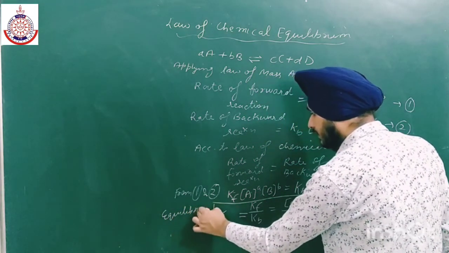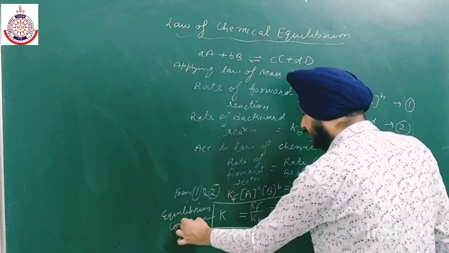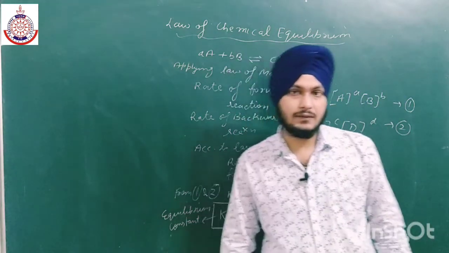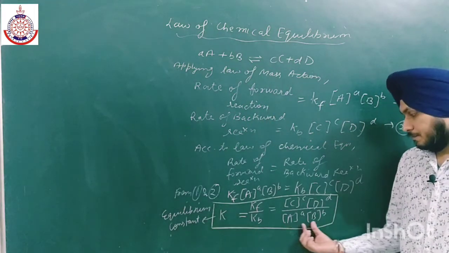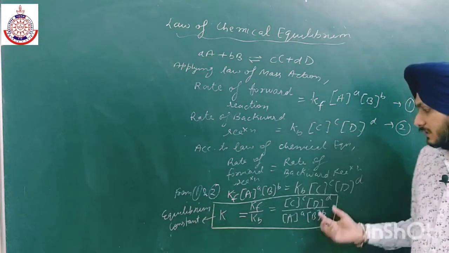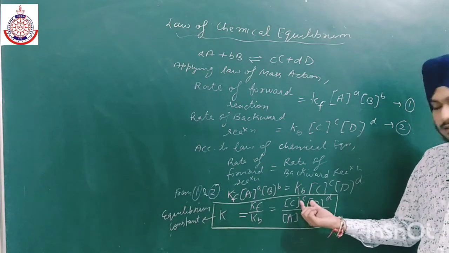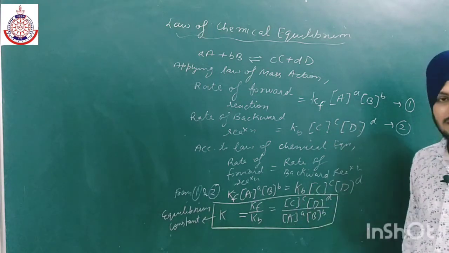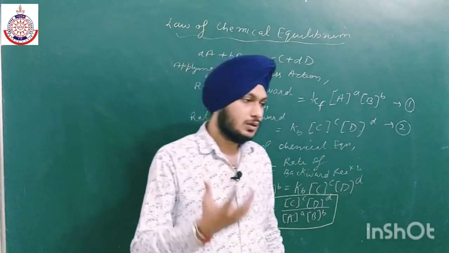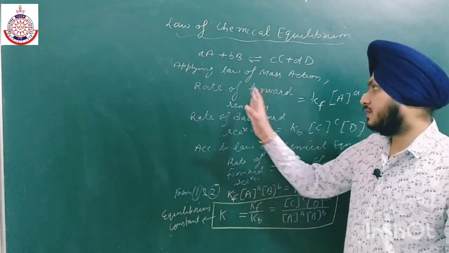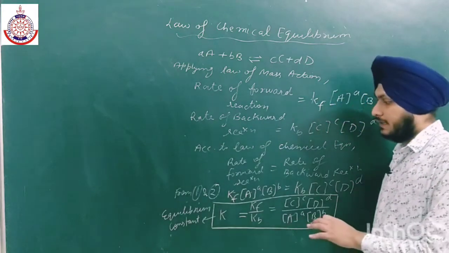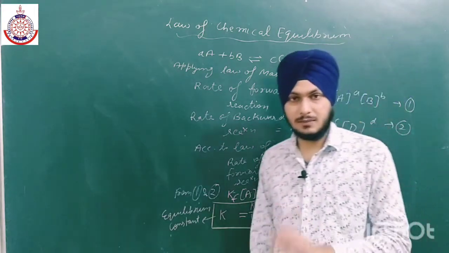Equilibrium constant is nothing but the ratio of the product of the concentrations of products divided by the product of the concentrations of reactants, with all the concentration terms raised to the power of their stoichiometric coefficients given in the chemical reaction.